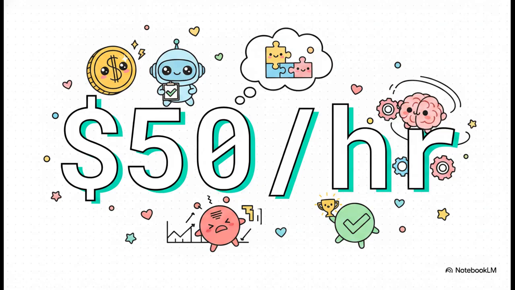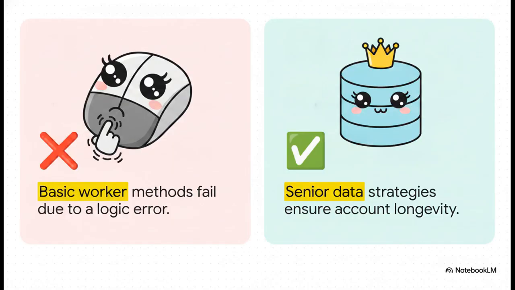It's really not about how fast you can type. It's all about how you approach the underlying logic of the platform itself. To actually hit that earning target, we've got to stop using basic worker methods right now, literally immediately. Basic workers, they just click buttons and try to move as fast as humanly possible, right? But your entire account longevity depends on making a massive shift to senior data professional strategies.